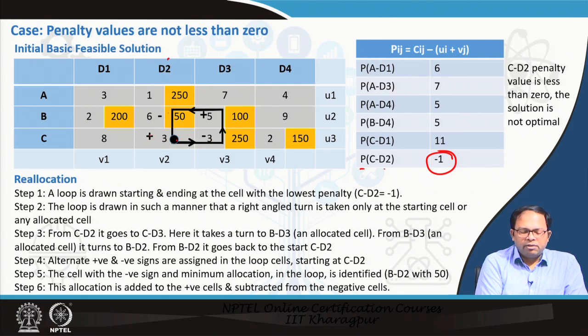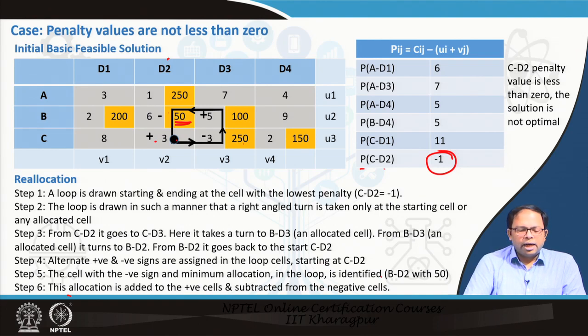So we give alternate positive and negative values, plus, minus, and then we check which one has got the lowest allocated value among the negative cells. So this 50 is the lowest negative value. So we will take that, and then we will subtract that from this one and add it to both these other two positive cells. So alternate positive and negative signs are assigned to the loop cells, and the cell with negative sign and minimum allocation in the loop is identified, which is 50, and then this allocation is added to the positive cell and subtracted from the negative cell.